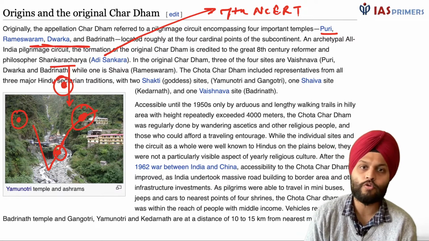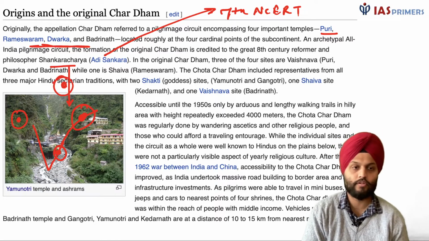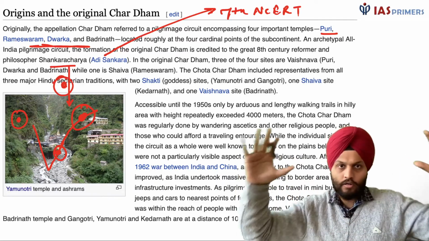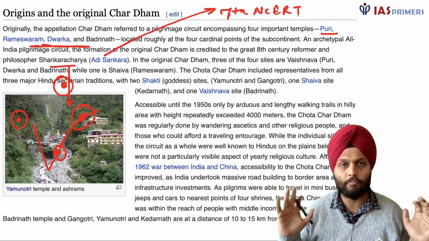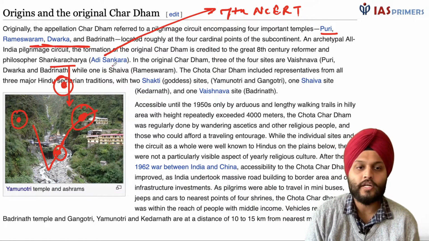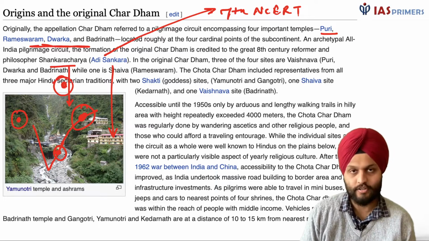If you notice carefully, these are 4 sites which are scattered on the periphery of the geographical map of India, right? We say that Shankaracharya had played a role in unifying the country.